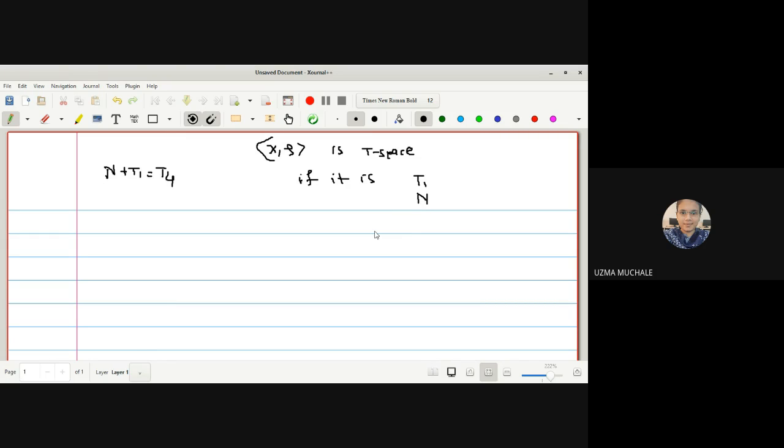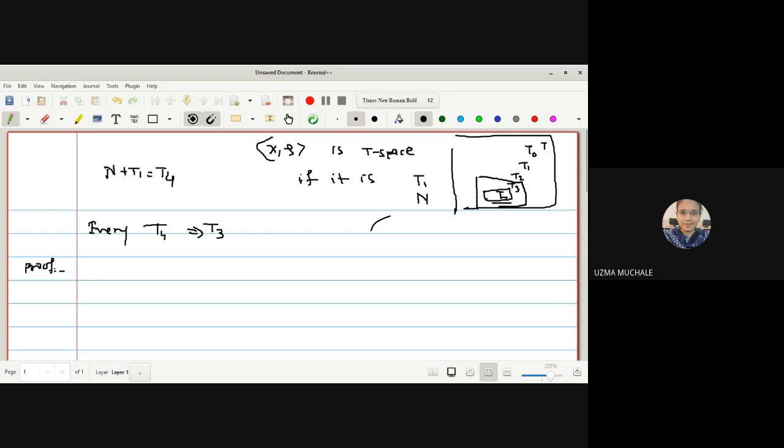Okay. So now we will prove one theorem, that every T4 space is a T3 space. Every T4 space is a T3 space, that we want to prove. Okay. So let us start with the proof. As I told you, we have seen in detail in the last lecture that this is T naught, then T1, T2, T3, then T4. So T4 space will be among all the spaces, right? So we can say that every T4 space is a T3, every T4 is T1, every T4 is a T naught space.